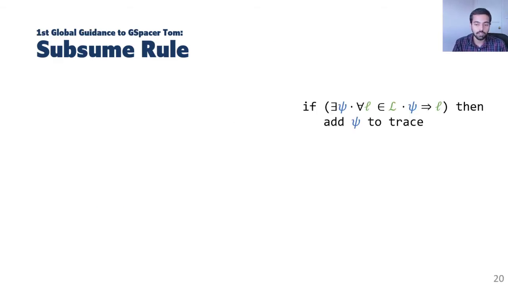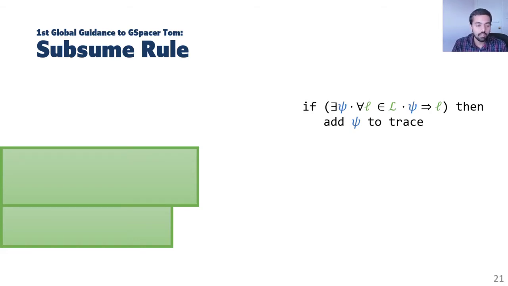The first rule is the subsume rule. It says that if you have a bunch of lemmas curly L such that you can generate a new lemma psi that subsumes each of the lemmas in your subset, then you can add psi to the trace.